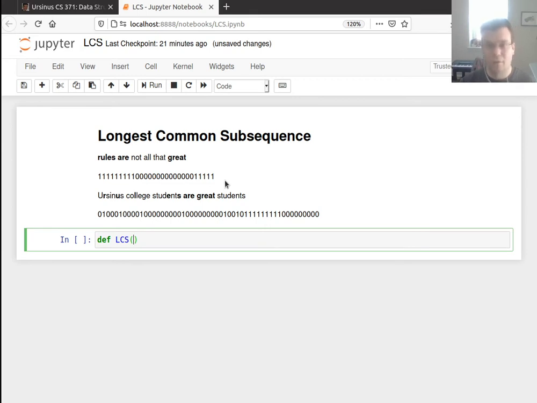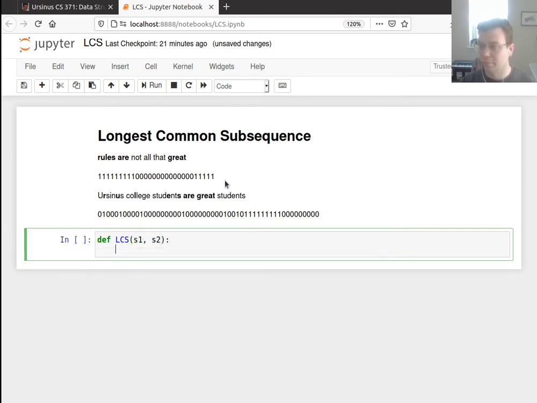Oftentimes, when you count a solution first, or you compute an optimal cost, it's just one more step to actually extract that optimal sequence. So if I pass in 2 strings and I want to just know the length, well, I'm going to make some kind of recursive thing because I'm going to work backwards and then do something recursively.